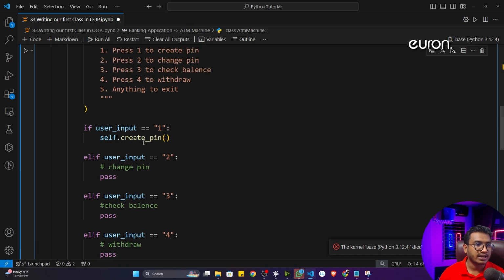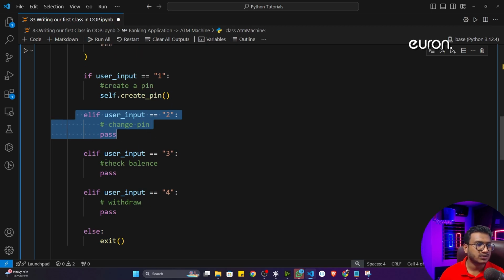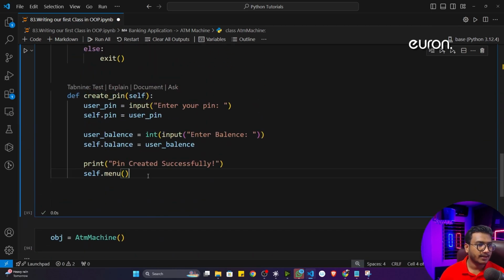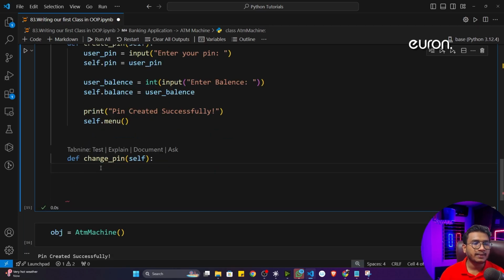Now let's try to create the next method, which is change pin. Let's say the user wants to change his pin, so he can also change it. So I will again come here and take another method called change_pin. Again I will define self. If I want to change my pin, first of all it will ask for my old pin, my current pin. Because if you want to change a password, first of all it will ask for the current password, that means your old password. If you give the correct password, then it will let you change it. So here I will take an input from the user. I'll write old pin is equal to input, enter your old pin.